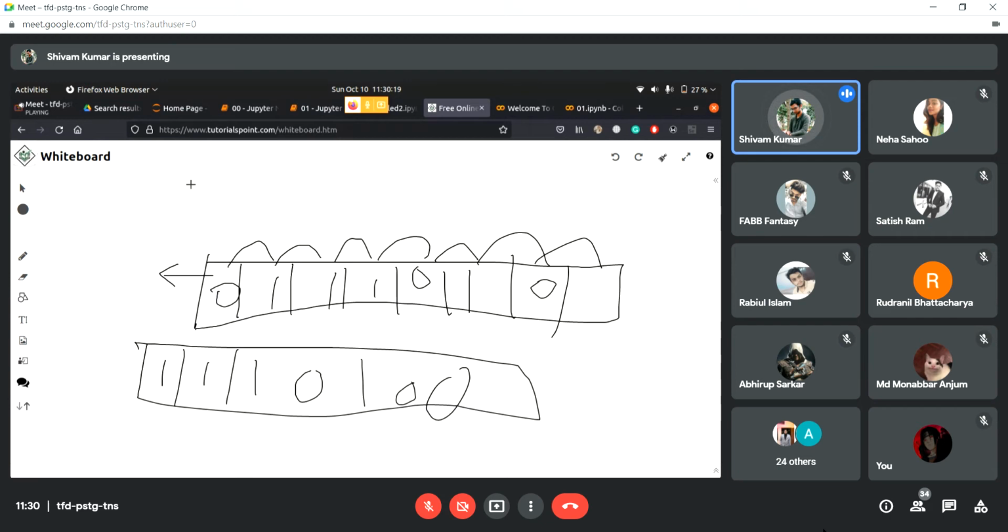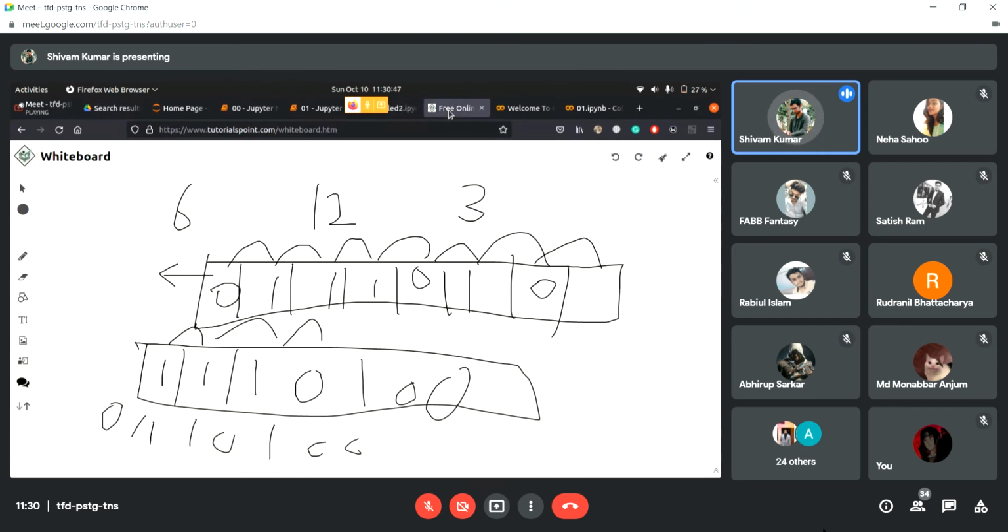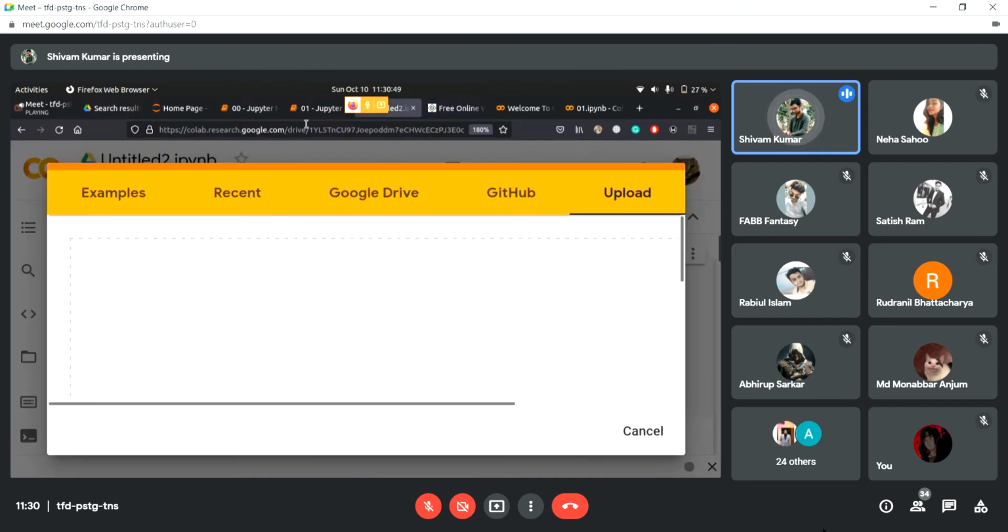So suppose the initial number was 6, then the new number is going to become 12. It just doubles it if you shift by 1, and if you shift right, then it's going to halve it. So the new value will become 3. Suppose I was shifting right like this. The first place will be filled with 0, and then it's going to become 0, 1, 1, 1, 0, 1, 0, 0, right? So that's how bitwise works. It works on the memory level. You don't have to worry about this. It's just something that I thought you should know.